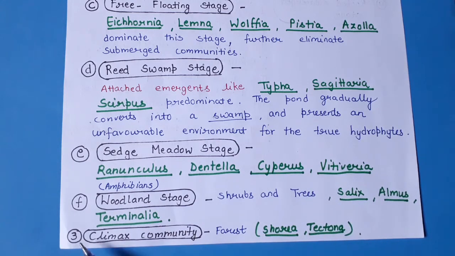And finally the third and the last community that will grow in the hydrosere process is the climax community, that is the forest, and it will include trees like Shorea and Tectona. So the climax community is the last and the final stage of the process of succession, and it is regarded as the most stable community during the process of succession.